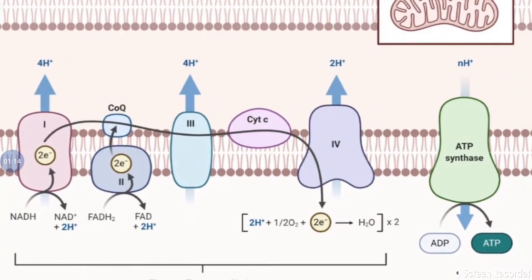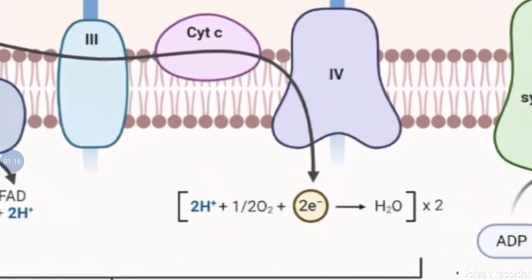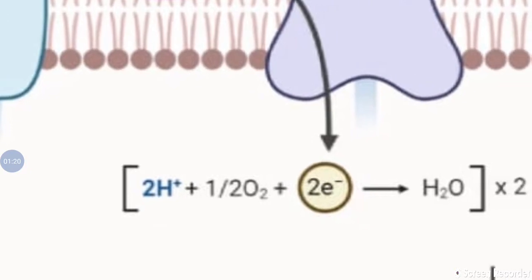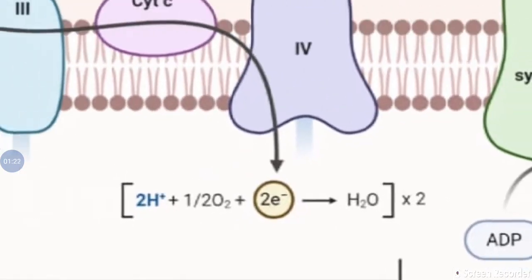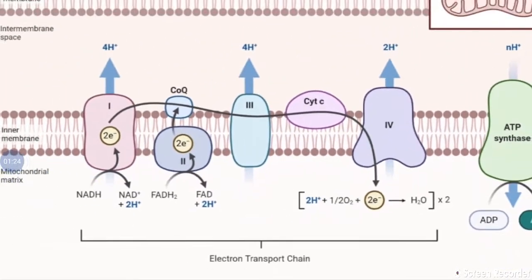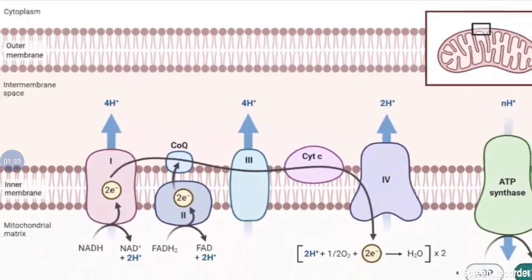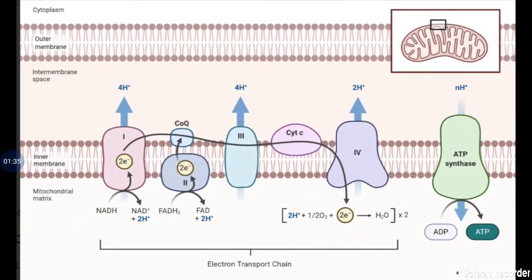Finally the electrons reach the oxygen. See here, the electrons are transported to oxygen and protons are also added. Finally it forms a water molecule. However, the electron transporters are present only in the inner membrane, and in the outer membrane such electron transporters are absent.